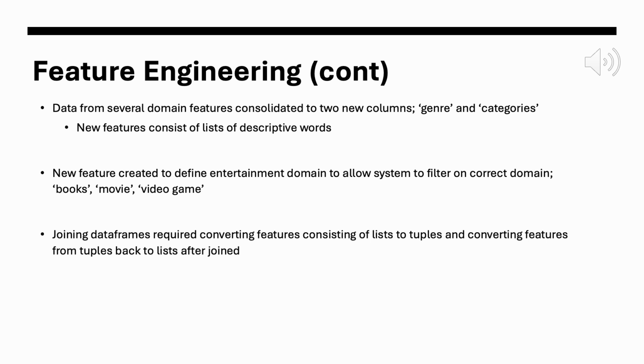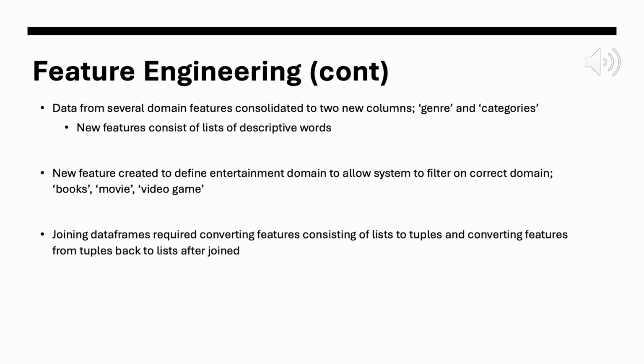Some of the other feature engineering that we did on the different data sets so we were able to merge to a single database, where we ended up combining some of the features within each of the different databases to form 2 consolidated columns to capture genre and categories. This would allow for a list of descriptive words in each of those features to help our chat and recommender system find a title within those different domains that we have that aligned with what the user is looking for.